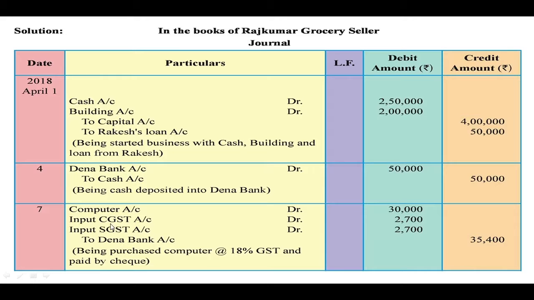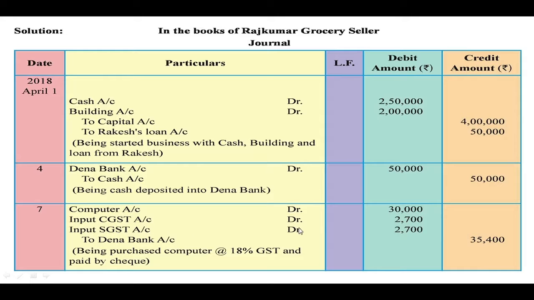Then GST is an expenditure, so that is why expenses and losses are debited. So 18% is divided into central GST and state GST. Whenever the businessman is paying for the GST, you have to write input of CGST and input of SGST account